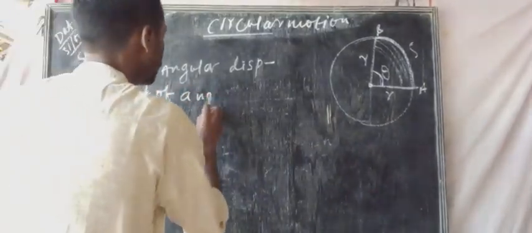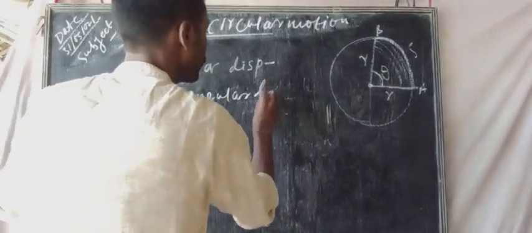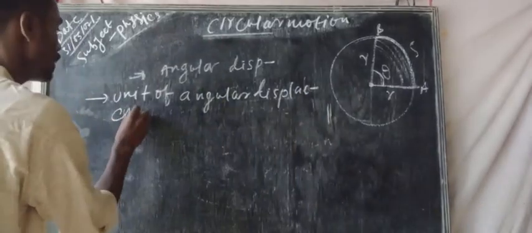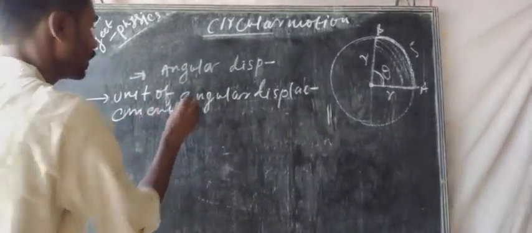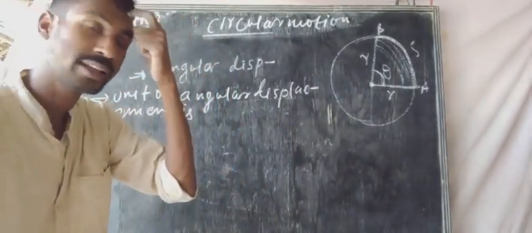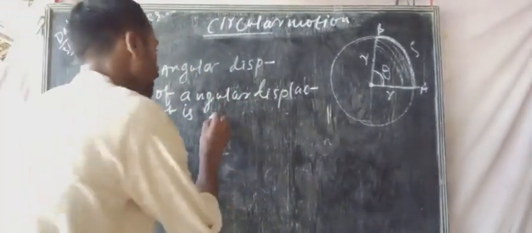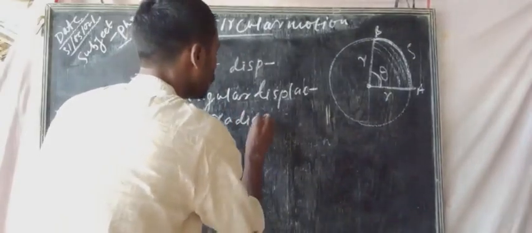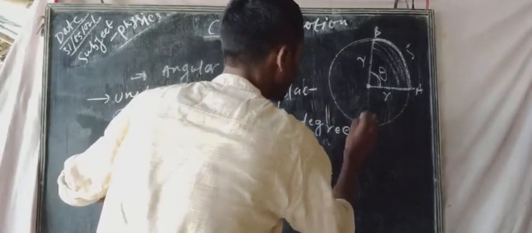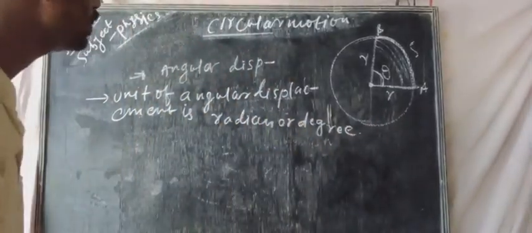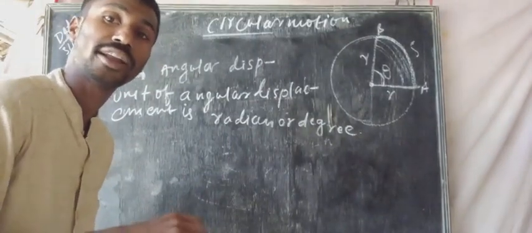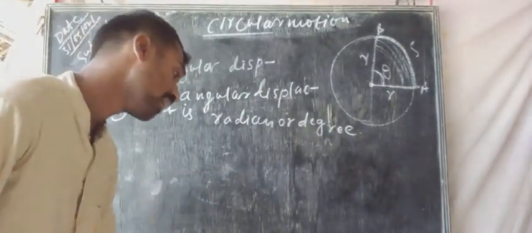All are clear? The unit of angular displacement is the radian or degree. That means angular displacement can be measured in degree or radian.